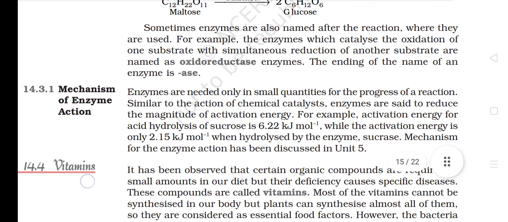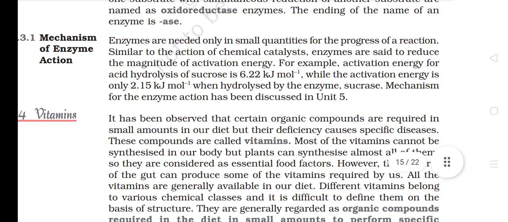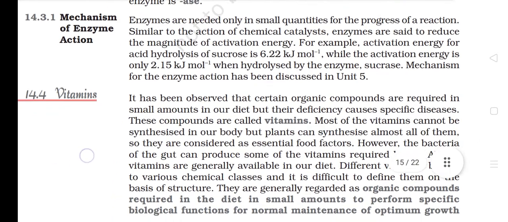Mechanism of enzyme action. Enzymes are needed only in small quantities for the progress of a reaction. Similar to the action of chemical catalyst, enzymes are said to reduce the magnitude of activation energy. For example, activation energy for acid hydrolysis of sucrose is 6.22 kJ per mole, while the activation energy is only 2.15 kJ per mole when hydrolyzed by the enzyme sucrase. Mechanism for the enzyme action has been discussed in Unit 5.